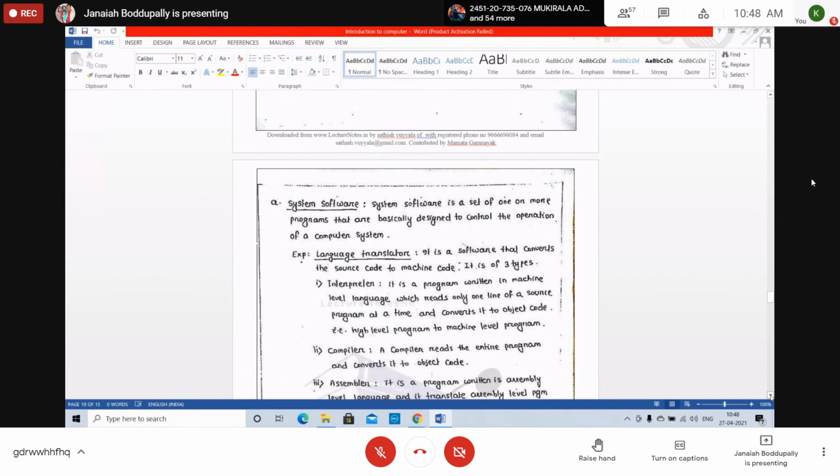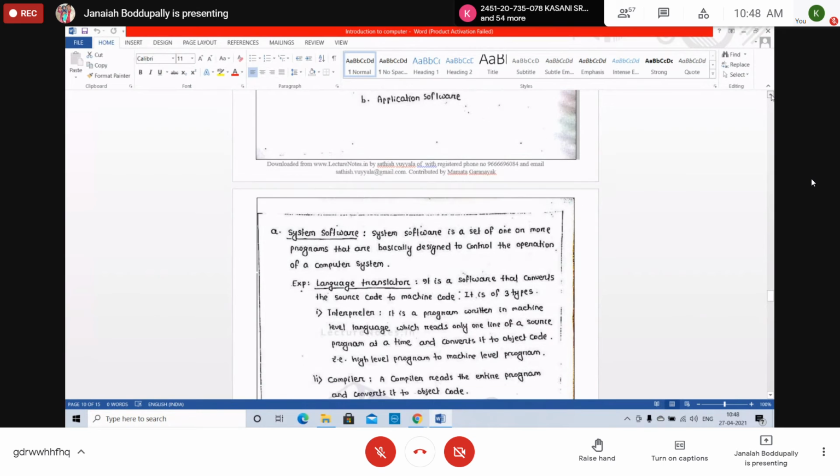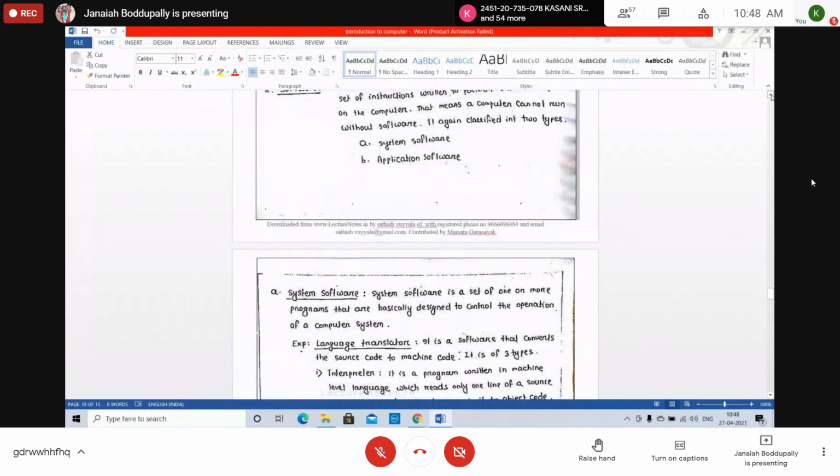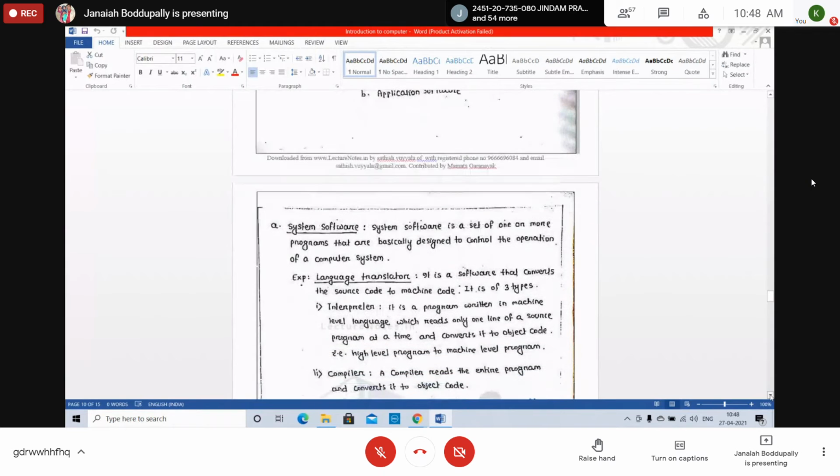So software is of two types: system software and application software. A computer has two parts: one is hardware, the other is software. The softwares are classified into two types: system software and application software. System software. What is system software?